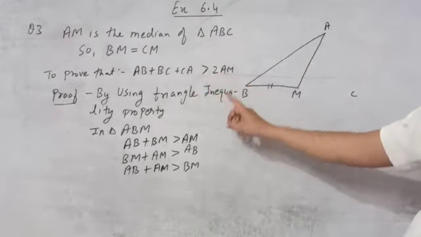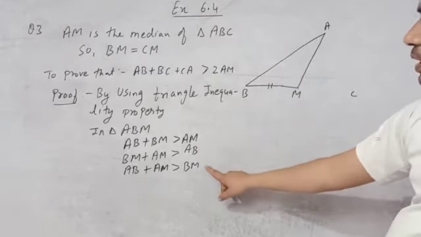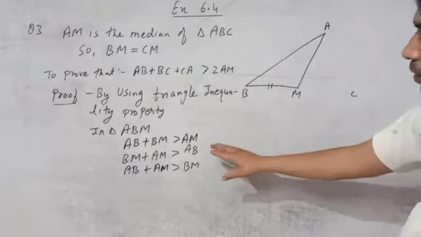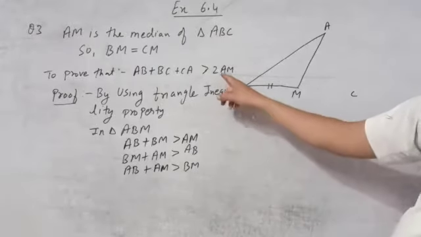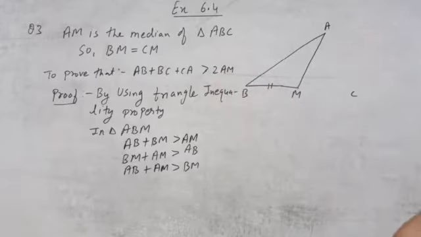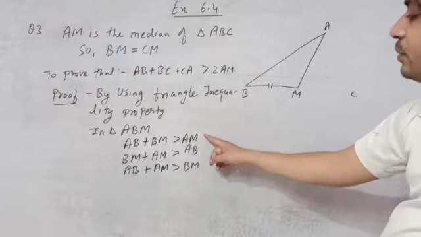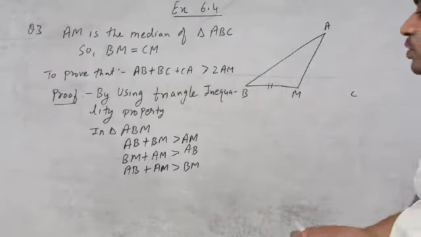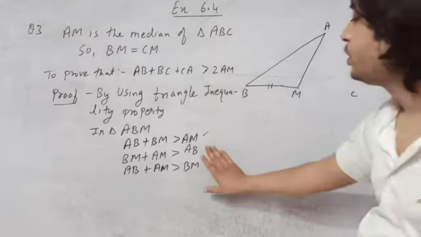AM. In the other two conditions AM is not there, so we are not writing them. They are not of use to get this answer, because after greater than we need the AM. AM is there in only one condition, this one. So no need to write the others.